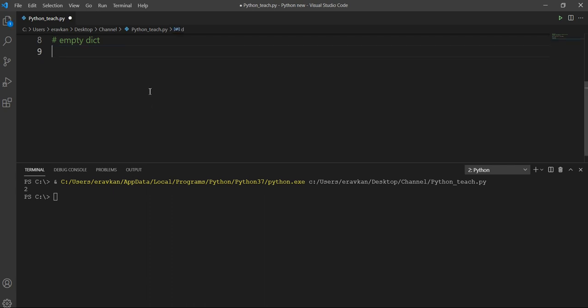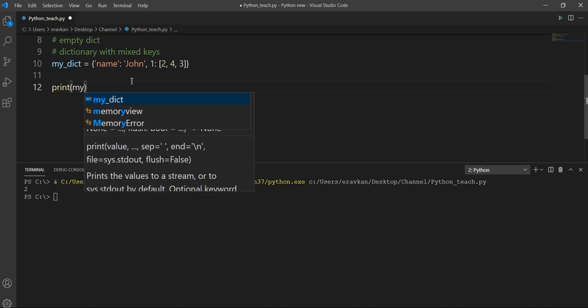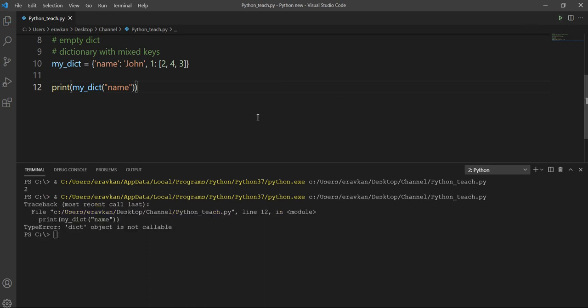I have already given you the example that my dictionary can have mixed keys. So suppose I define a dictionary, then name is here, and this one is a key. So my dictionary can have multiple mixed types of values. If I try to access some value, print from my dictionary, I try to access name, then it will give me the value of name. One second, what happened? Okay, it should be this.